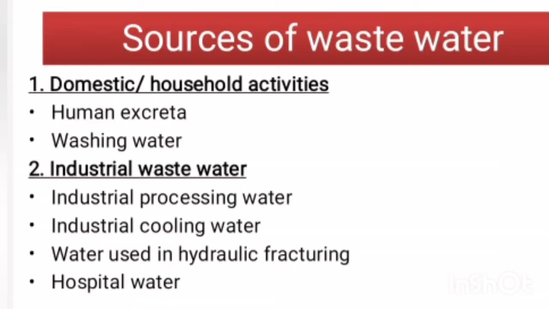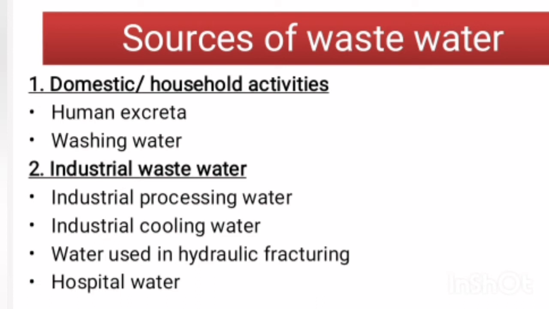Next are the sources of wastewater. Mainly two sources: first, domestic or household activities waste; second, industrial wastewater. Domestic or household activities water includes human excreta, washing water, etc. It is also called grey water or sludge.